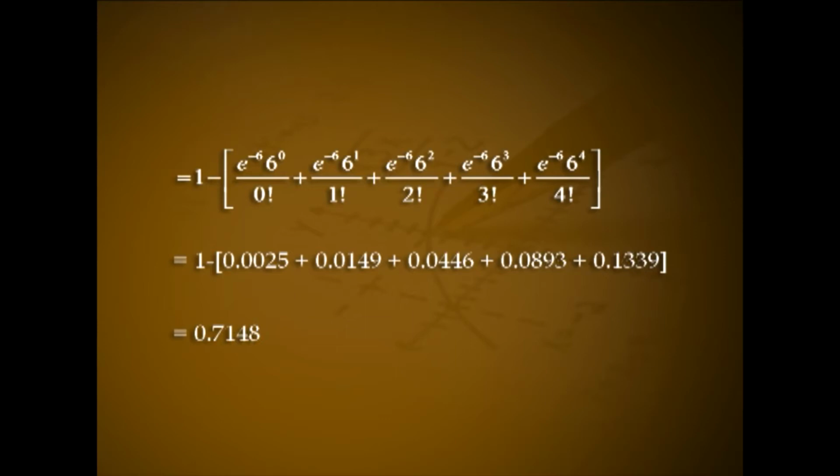to 1 minus of 0.0025 plus 0.0149 plus 0.0446 plus 0.0893 plus 0.1339, that is equal to 0.7148. Problem 3. If X follows Poisson distribution with the parameter unity, show that mean deviation about mean is 2